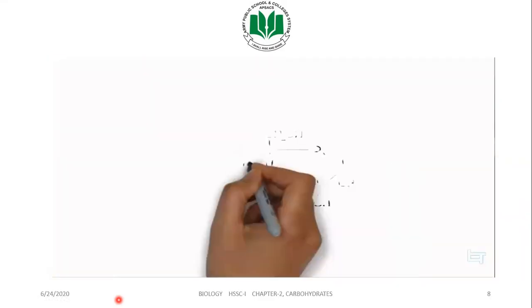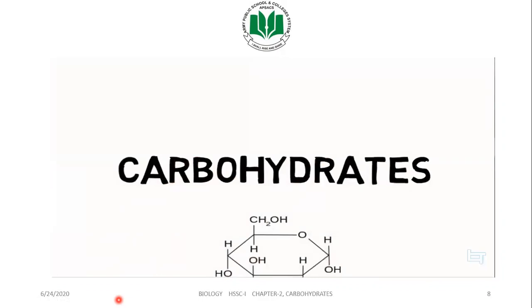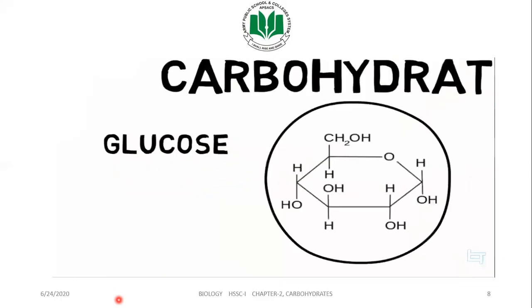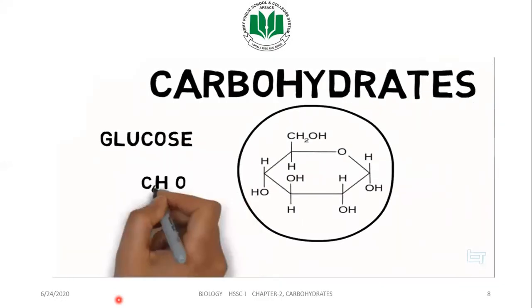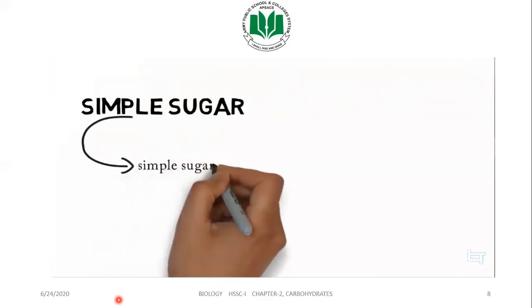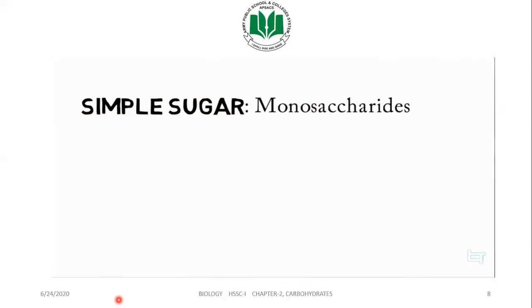If we look at it at a molecular level, we will see these small molecules combined together. Now, what do these molecules make up? These are called carbohydrates, which are macromolecules. This molecule over here is the basic or most common structure of a carbohydrate, and it's called the glucose molecule. I know you've heard this. Many people just call it sugar, but this is actually a simple sugar, which means it can combine to form more complex sugars. These simple sugars are also known as monosaccharides.